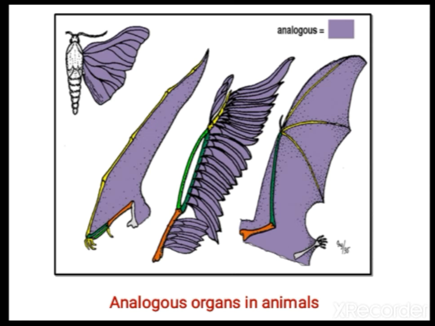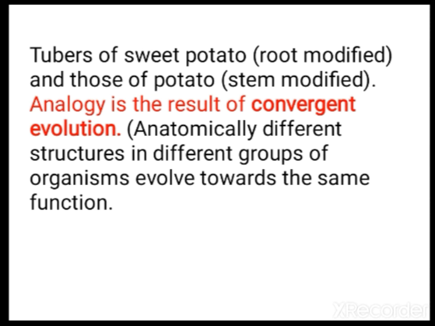All of them help in flying and you call them wings, but internally they show some differences. So they come under analogous organs. Analogous organs are an example of convergent evolution. Homologous organs are the result of divergent evolution. That you should not forget.